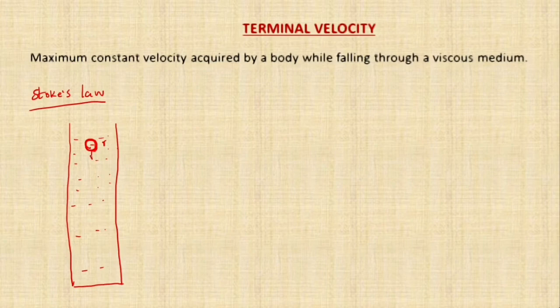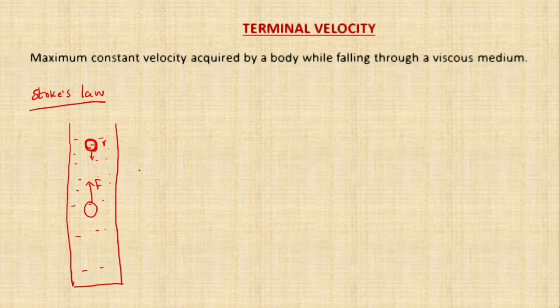The metal ball will start accelerating downward. While it is accelerating, one more force acts upward, and that is the viscous force, which we have just discussed. While the ball travels downward, the viscous force tries to decelerate it, and after some time the velocity slowly settles to a constant velocity, and that constant velocity is called the terminal velocity. That we will discuss in detail later.